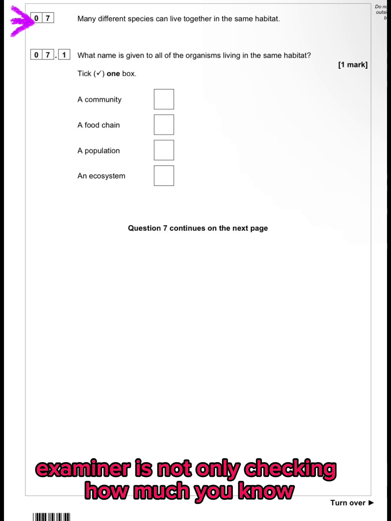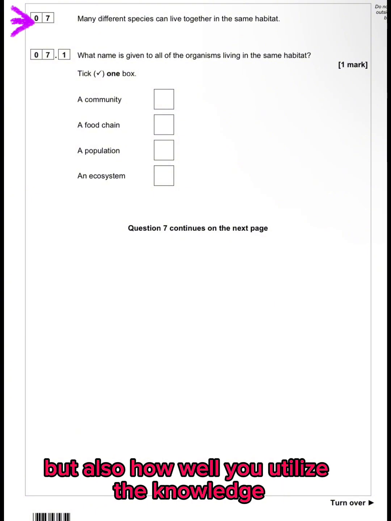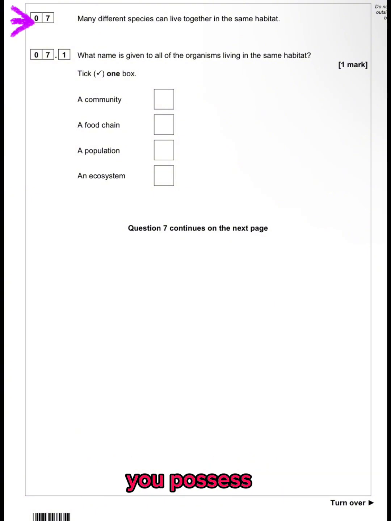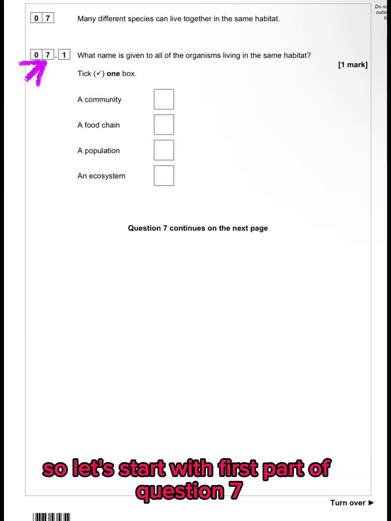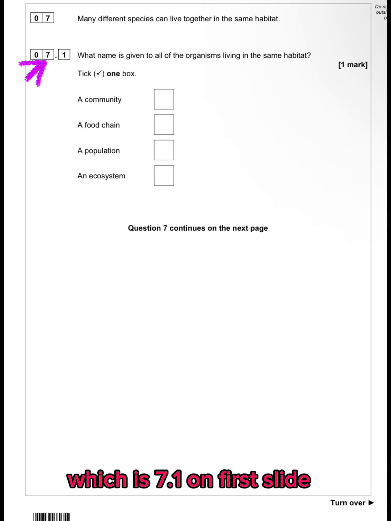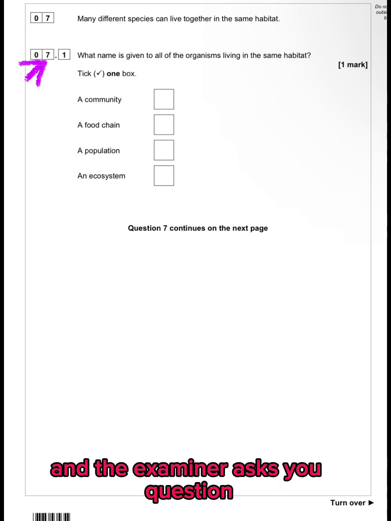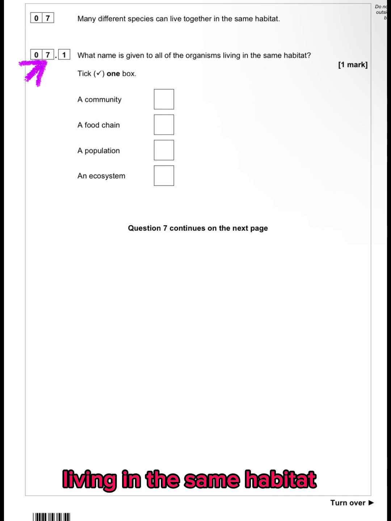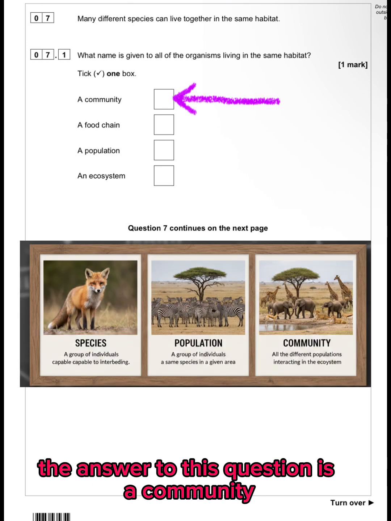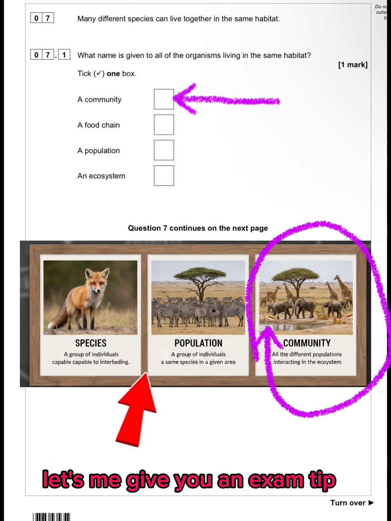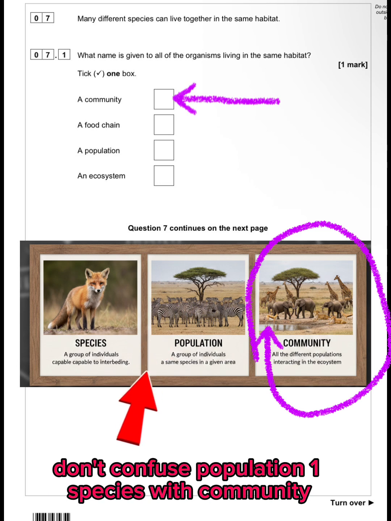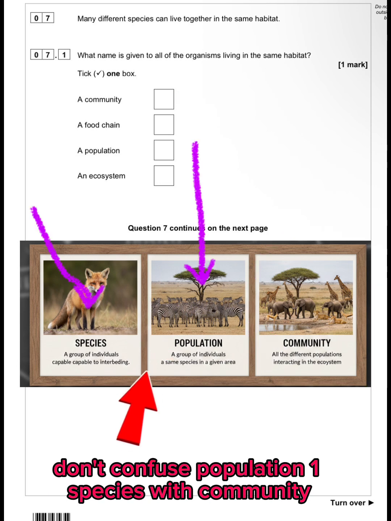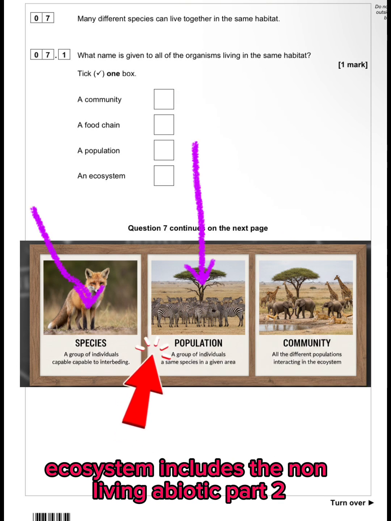Examiner is not only checking how much you know but also how well you utilize the knowledge you possess. So let's start with first part of question 7, which is 7.1 on first slide, and the examiner asks you question: what name is given to all of the organisms living in the same habitat? The answer to this question is A, community. Let me give you an exam tip: don't confuse population, one species, with community, all species. Ecosystem includes the non-living, abiotic.